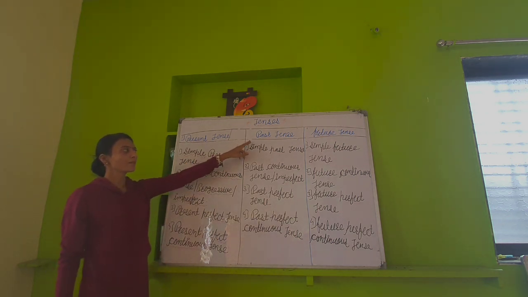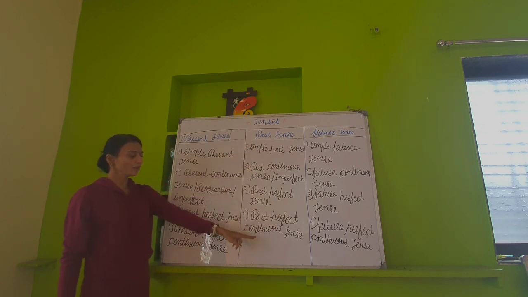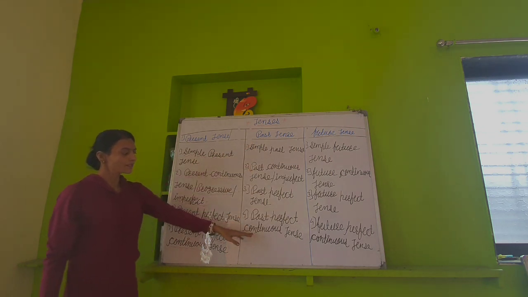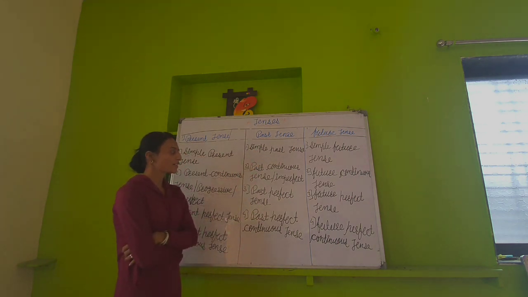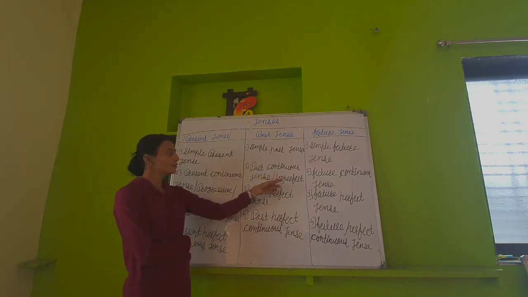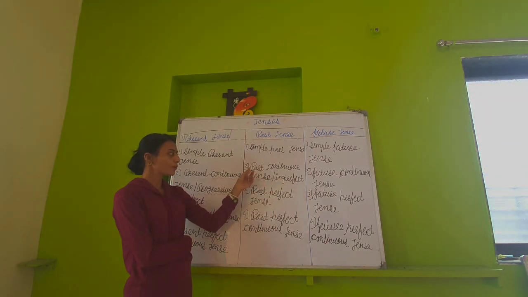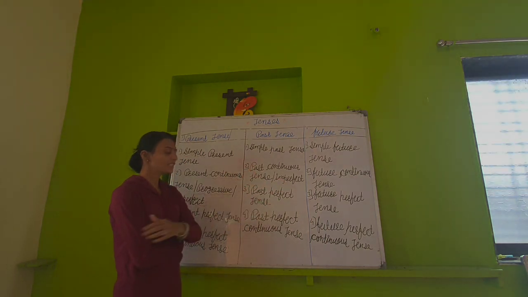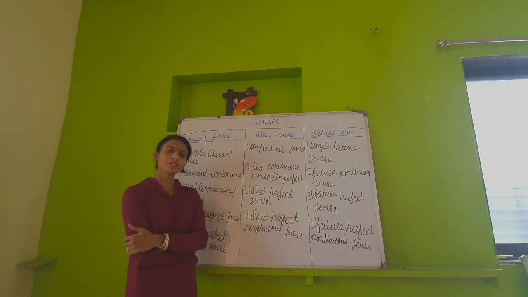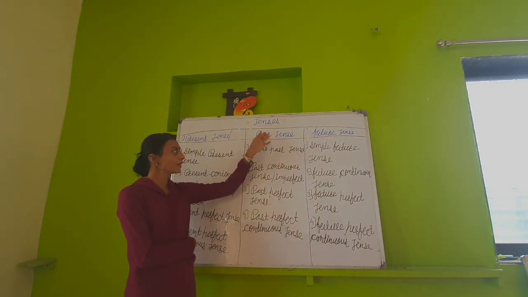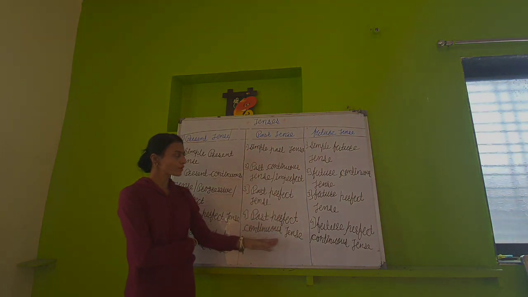Second main tense is past. Past tense also has four subtypes. First is simple past tense. Second is past continuous tense. It is also called imperfect or progressive past tense. Third is past perfect tense and fourth is past perfect continuous tense. In the same way, the past tense has four subtypes.